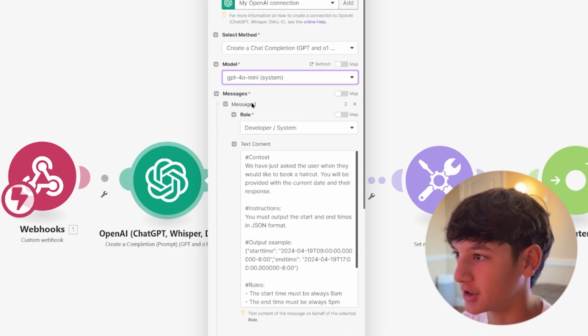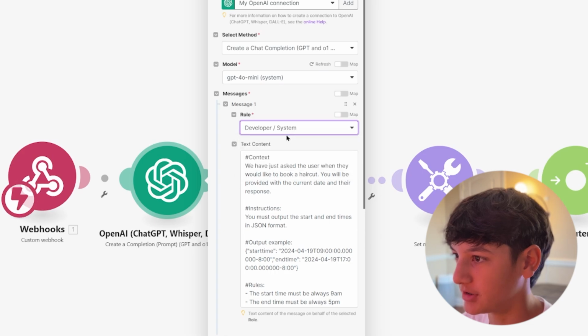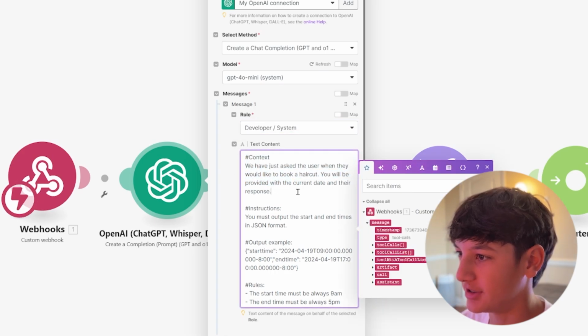Okay, so then you're going to want to create a message, and then the role is going to be developer and system. And then here is the context. So we've just asked the user when they would like to book a haircut. You will be provided with the current date and their response.